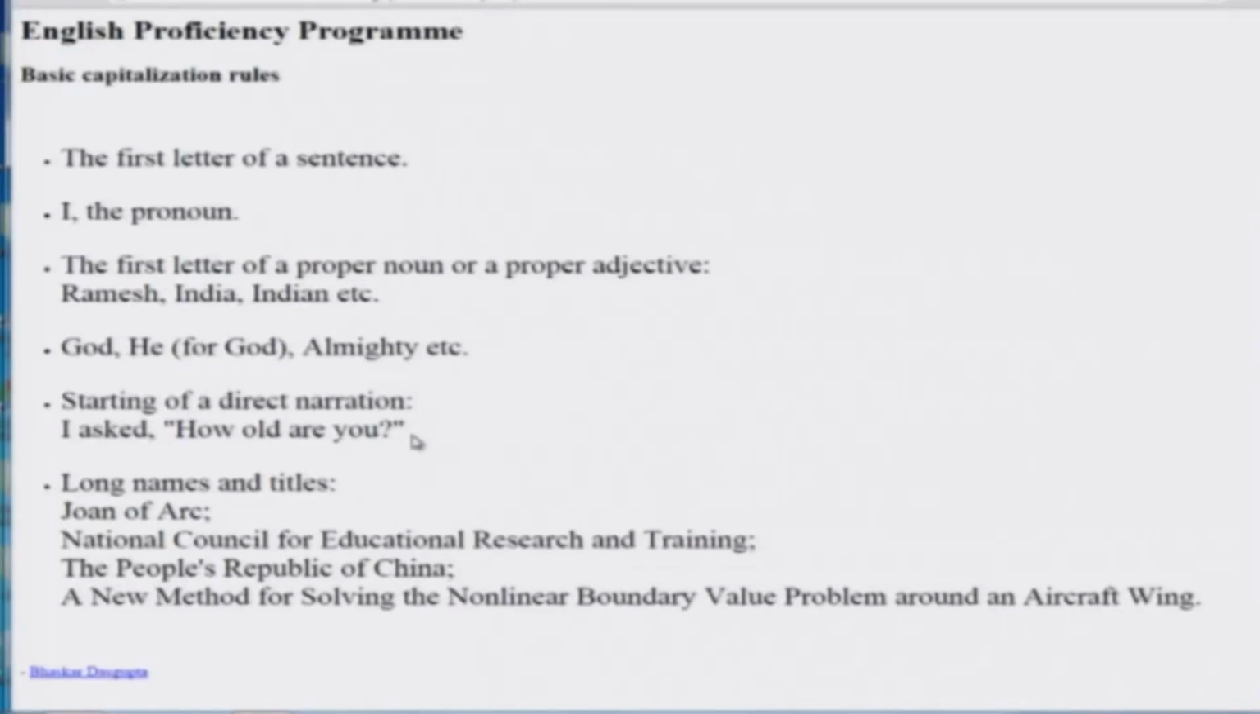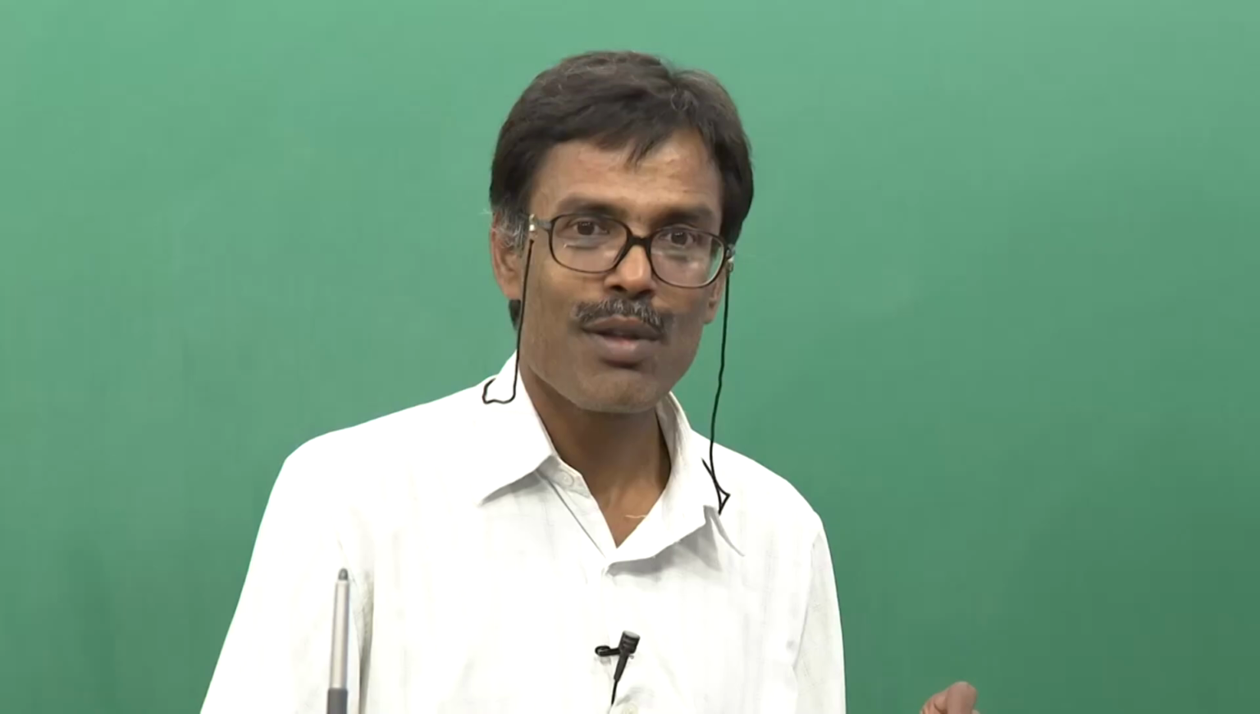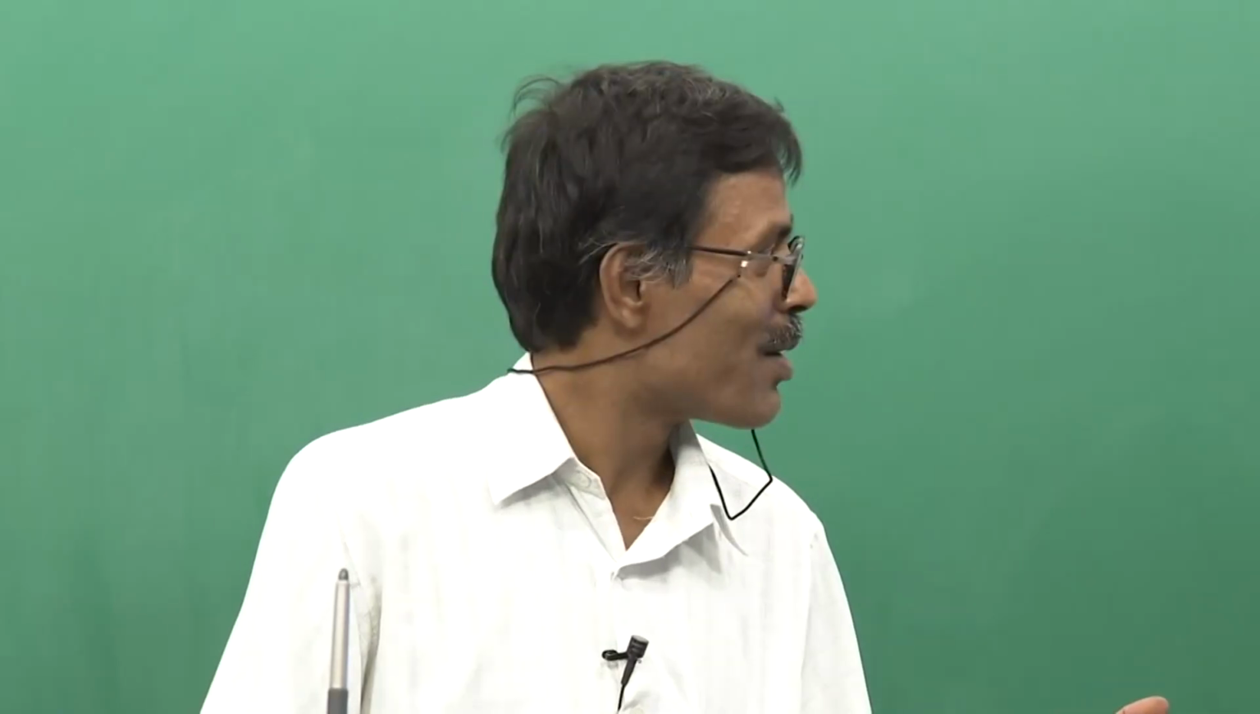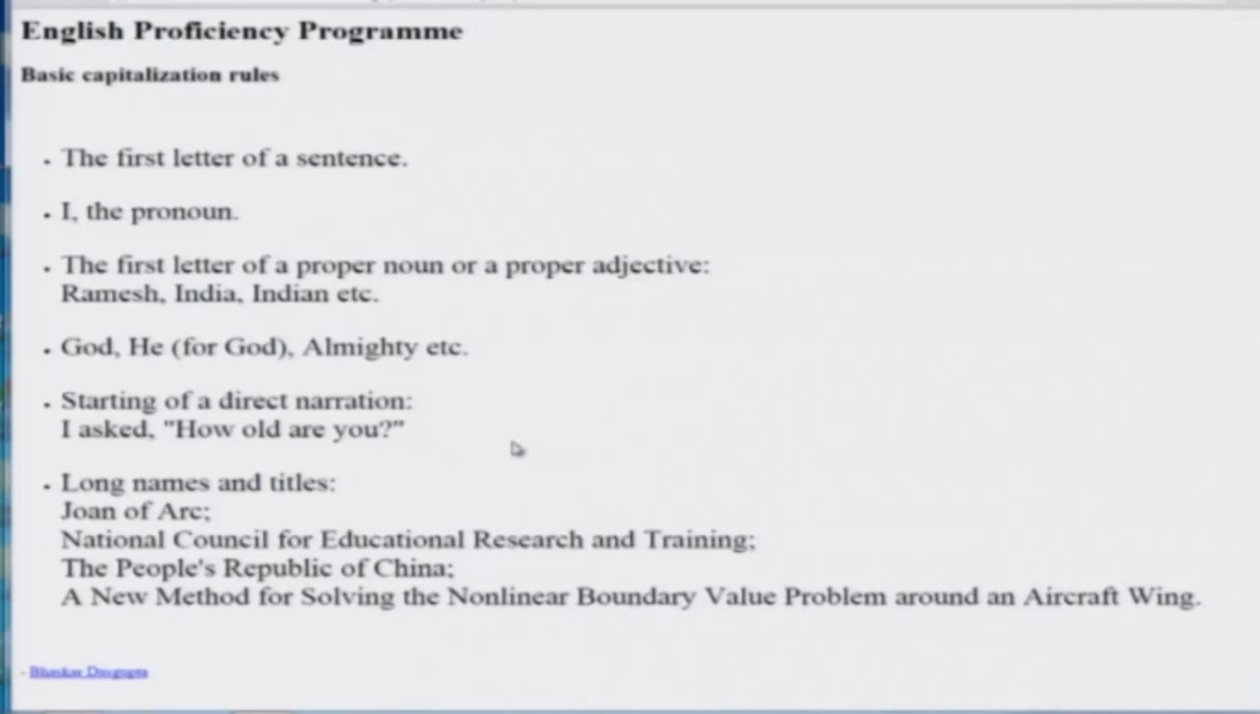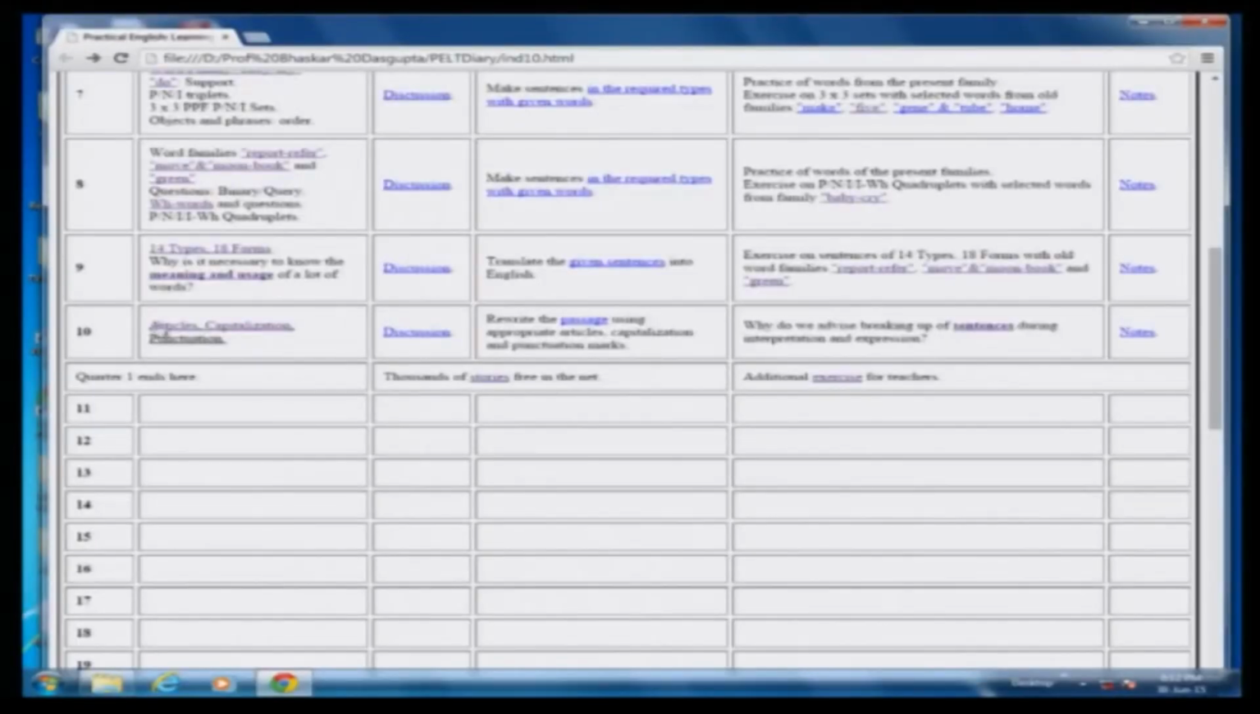If the sentence continues, then it can continue. For example, I asked how old are you when I saw him or her, whatever. So then the sentence continues with the small letters. So fine. So these are some of the things which, of course, punctuation will come again later in more detail.